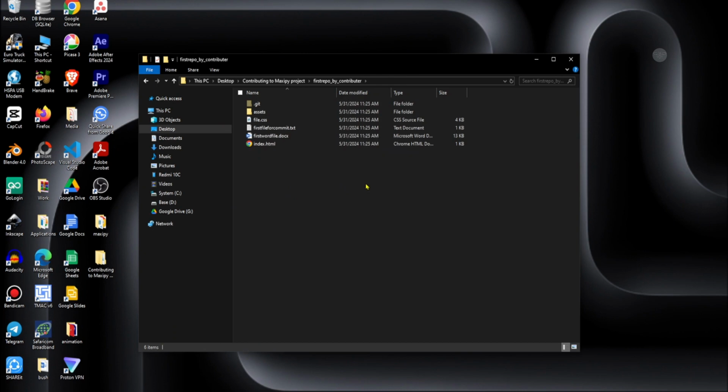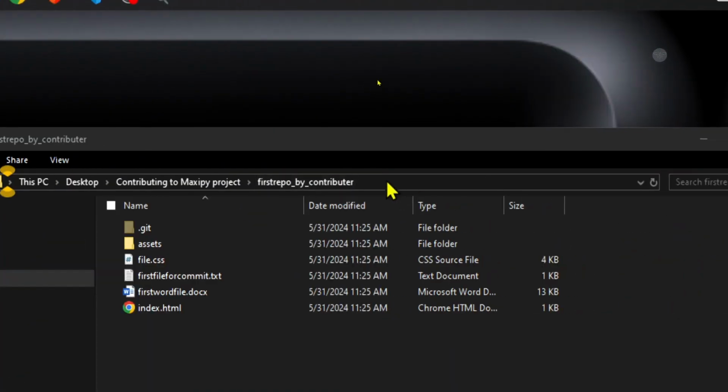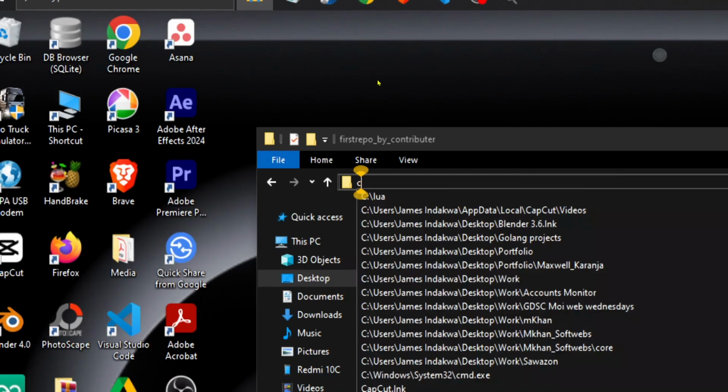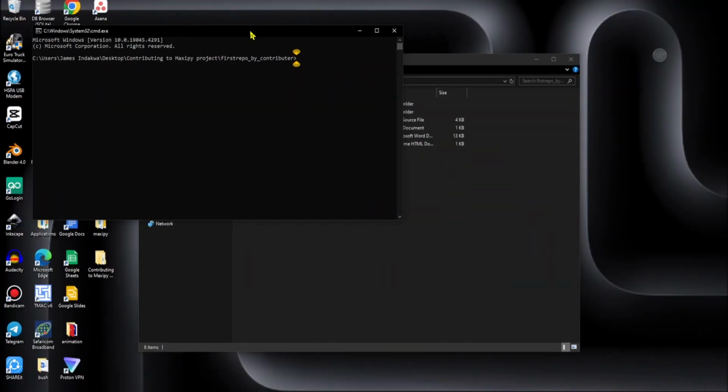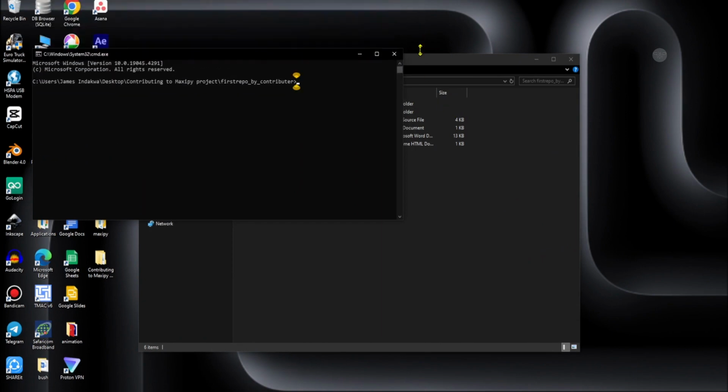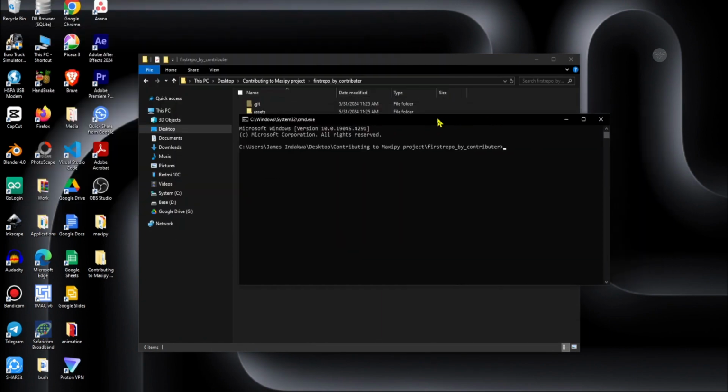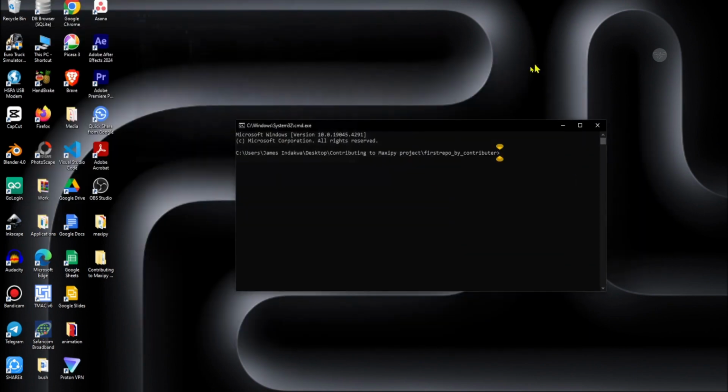Okay, first of all, I've said the first step should be branching. So I'll open a command prompt here. CMD, then that one. Let me put it in the middle.